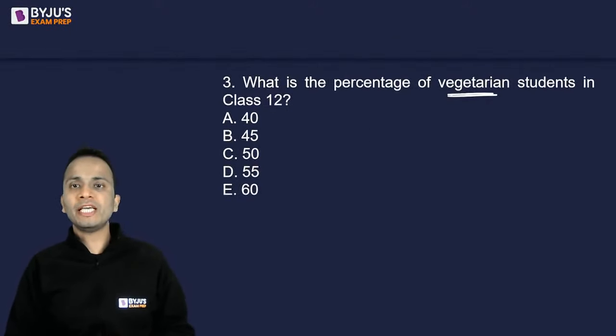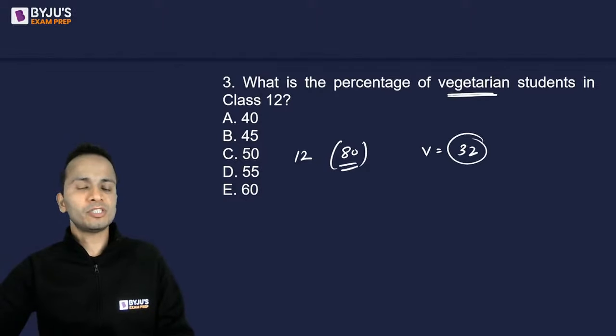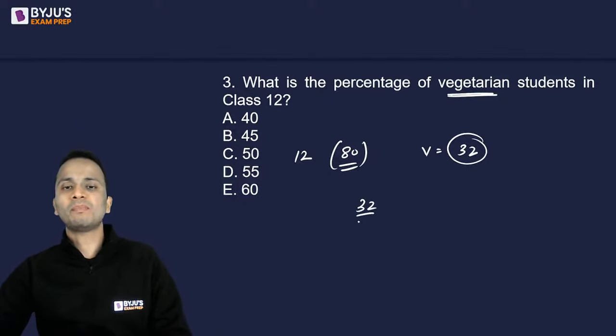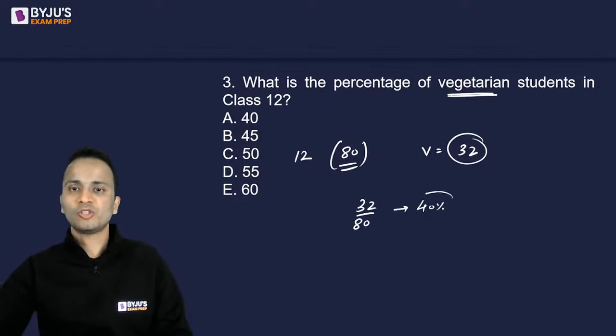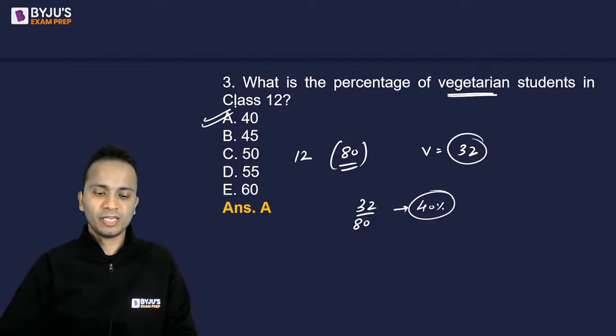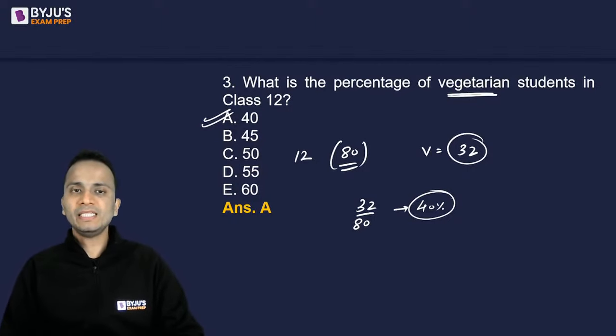So let's move on to question number 3. What is the percentage of vegetarian students in class 12? In class 12, the total number of students is 80 and the number of vegetarians is 32. So 32 is what percentage of 80? A simple question. So it is 40 percent. So the correct answer should be 40 percent and hence it is option A. All right, fine, so this question was pretty easy.